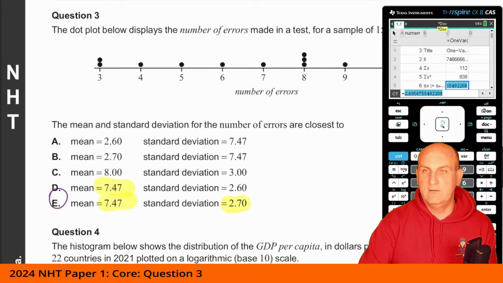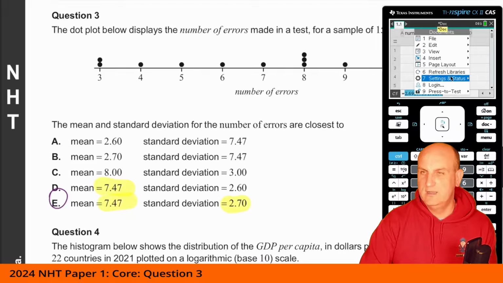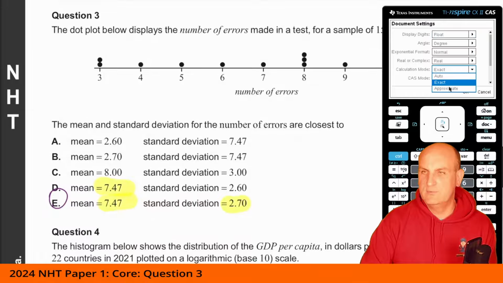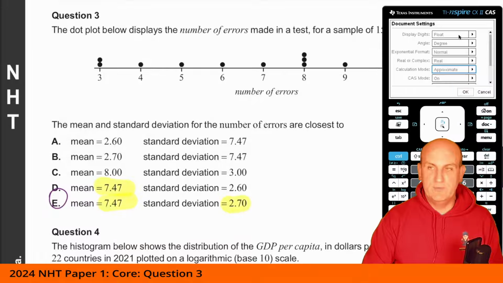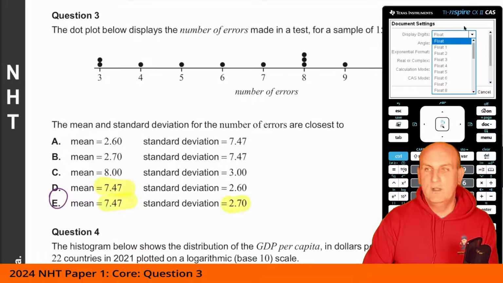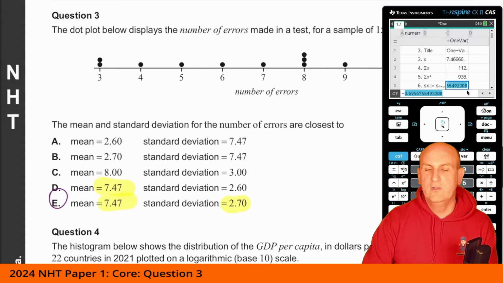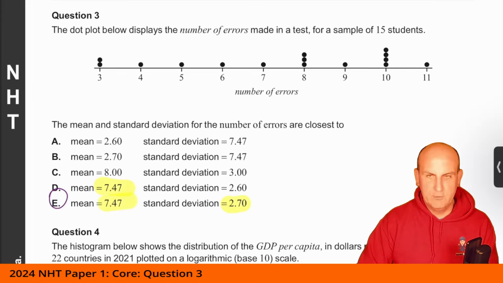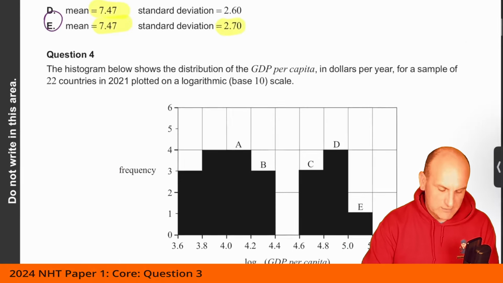Now, what I'm going to do here is hit my calculator and put it into a slightly more useful mode. Document settings, and put that into approximate. And again, for those of you who are using the TI Inspire, always make sure you put this in float, not float 6. We've known it before that you get lots of silly answers, or it rounds in really strange places. So there we go, now we've got it in decimals. Right, turn that off, we don't need that anymore. And let's move on to our next question.